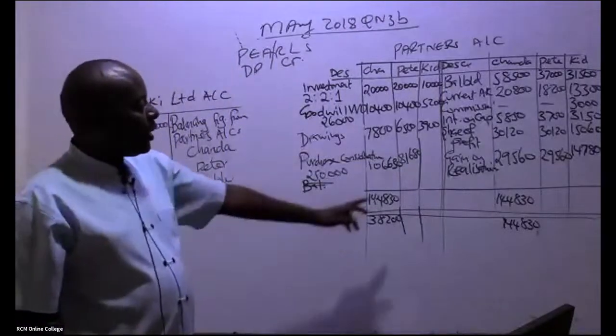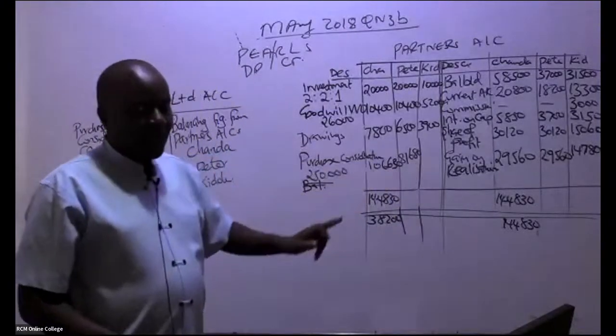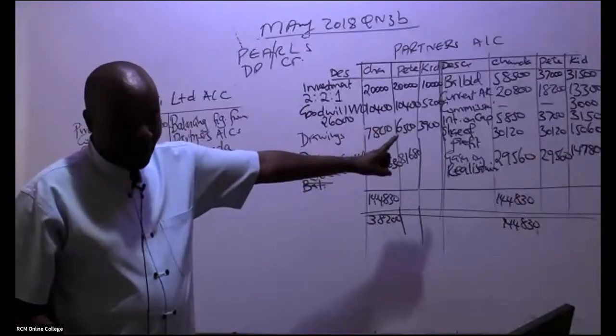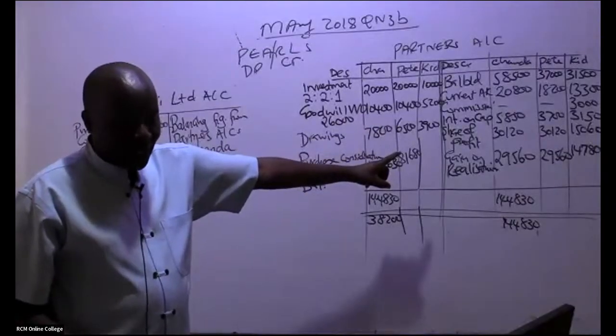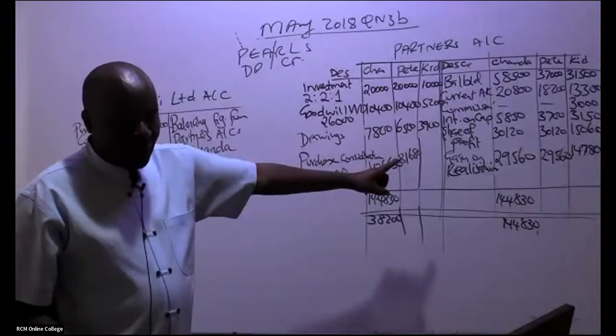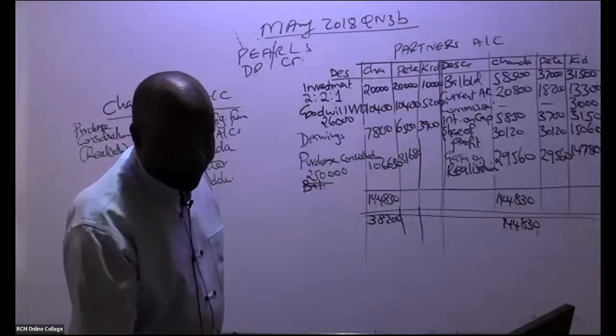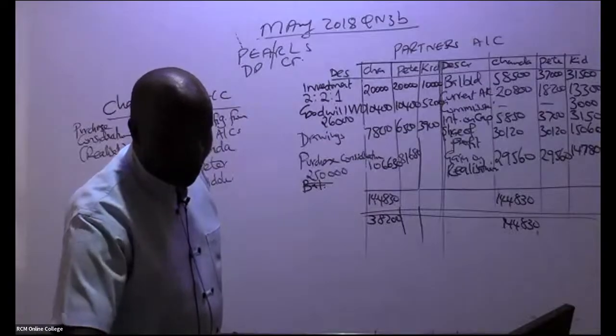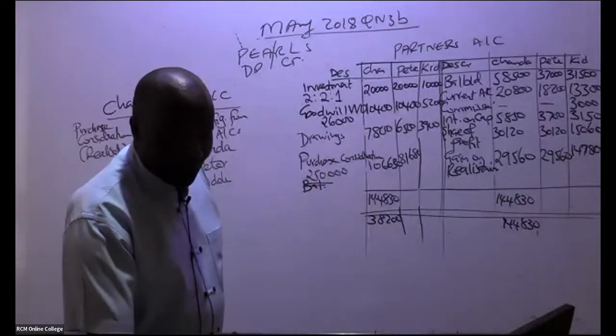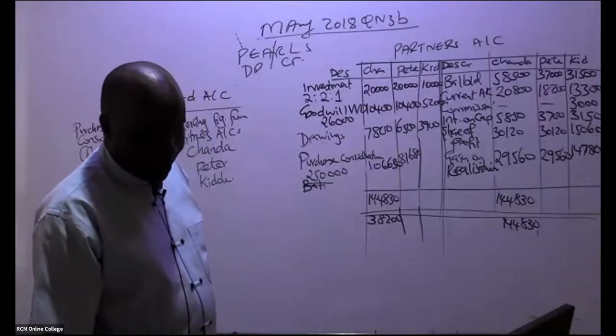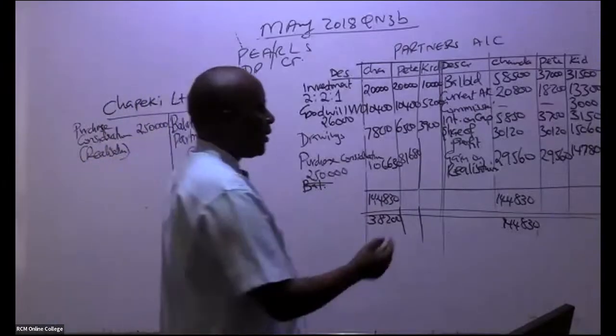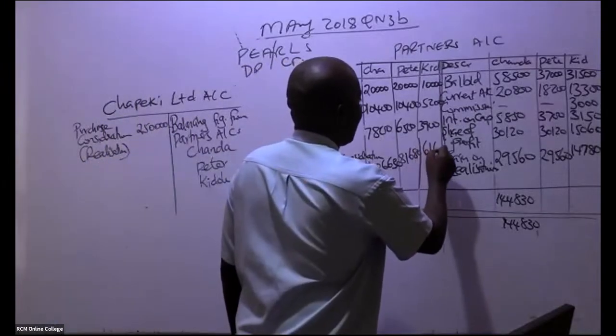How about balancing figure for Kidole? They say 62,690. 62 or 61? Be keen. It's 61,690.